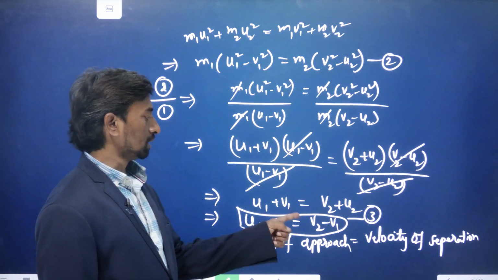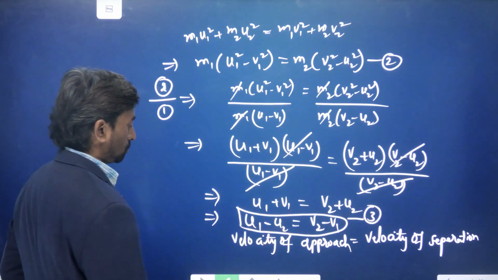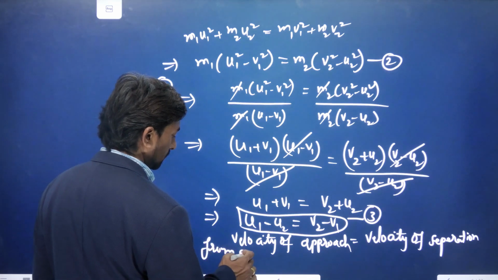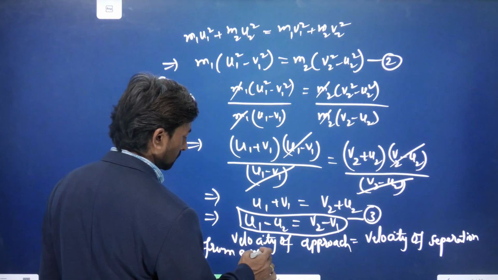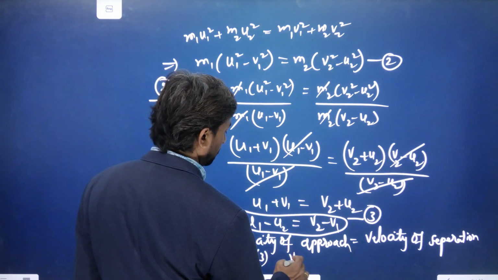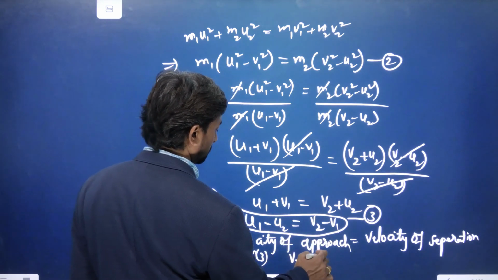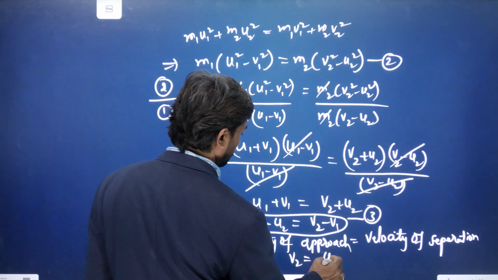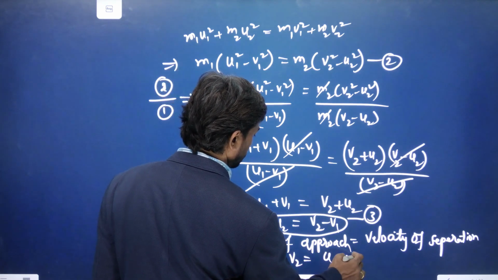So now from equation 3, we can write v2 is equal to u1 minus u2 plus v1.